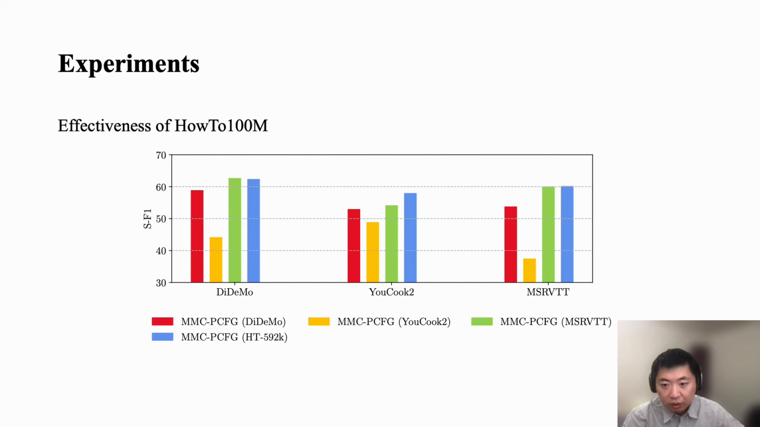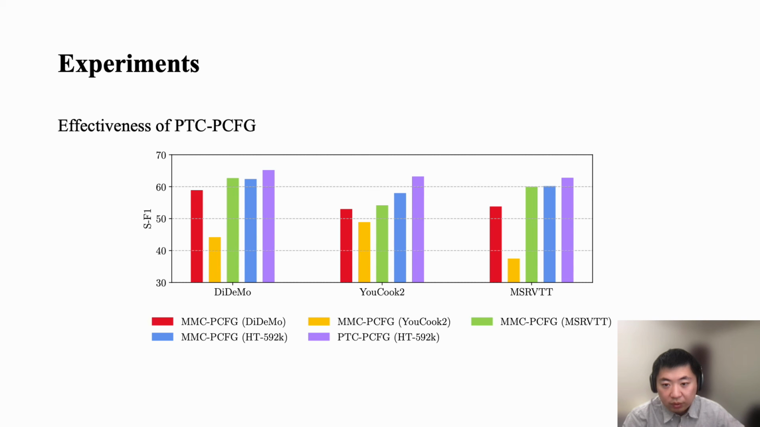We then train a model on a subset from HowTo100M, and we can find it is the best or the second place regarding SF1. This demonstrates that our proposed video text training instances are abundant, rich in content, and can serve for general purposes. Next, we train PTC-PCFG on the same subset of HowTo100M. We can observe that PTC-PCFG outperforms MMC-PCFG in SF1 metrics. This demonstrates that our model can leverage pre-trained video text matching knowledge and learn consistent grammar induction.